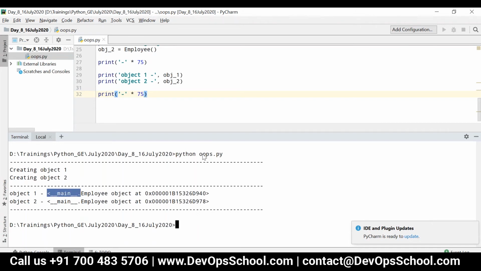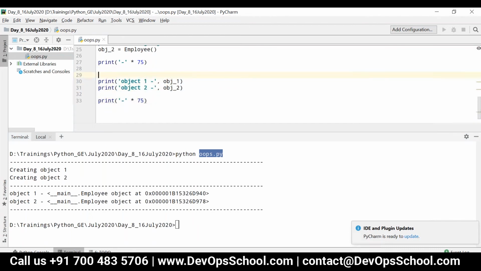Whatever script you are executing on the command line, by default, that particular module will be assigned the name __main__. And if you want to know that, you can just check the name of the module. So I can just write __name__.